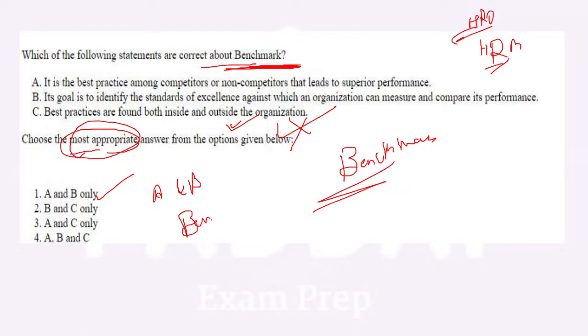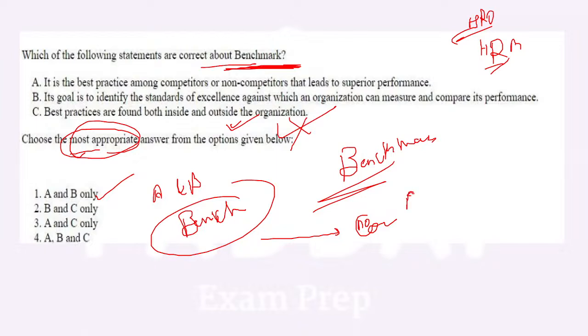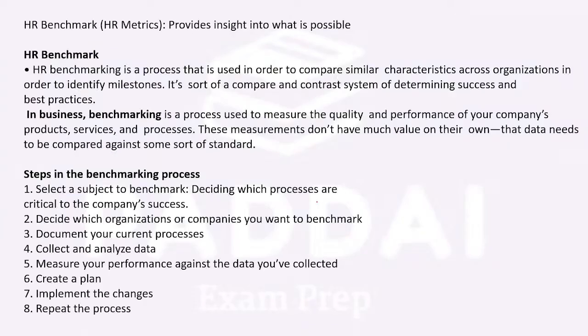Whenever an organization tries to benchmark, it always tries to benchmark with the competitors, that is the market, or the excellence, or the people who have higher standards, or who are the best in the market, right? Those who are best in the market, they try to benchmark them. So what is benchmarking?